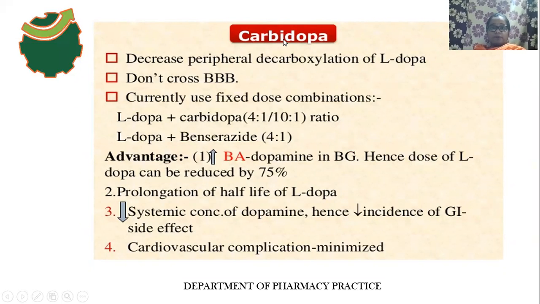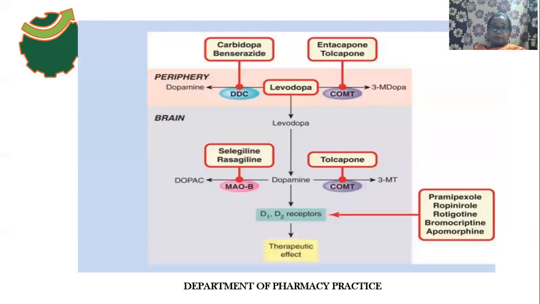Carbidopa does not cross the blood-brain barrier. Mind it, carbidopa does not cross the blood-brain barrier. Just imagine if it crossed the blood-brain barrier, it would also inhibit the dopa decarboxylase enzyme in the central region.